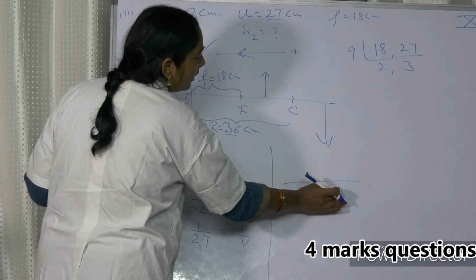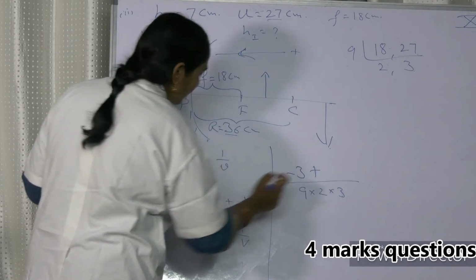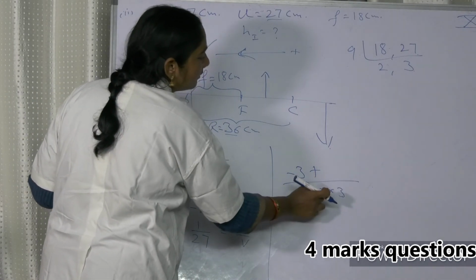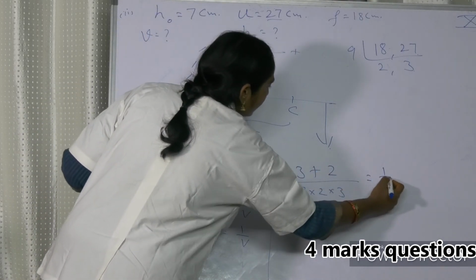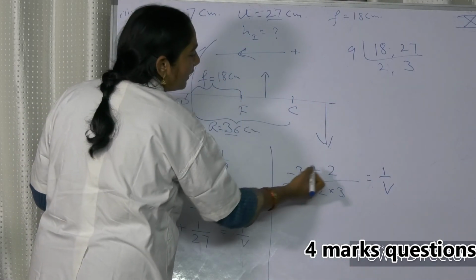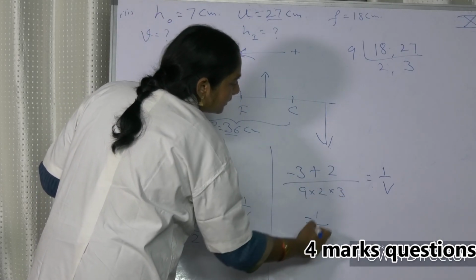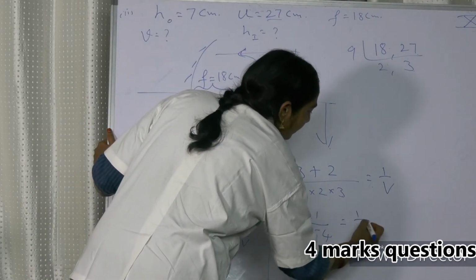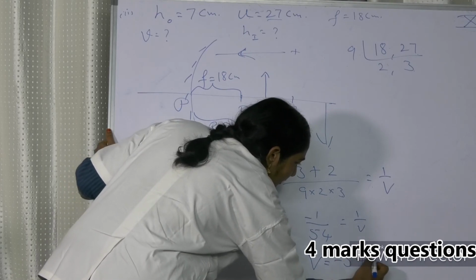You just close it, you are having 3. 3 into 1, minus 3. Minus is here. Next 27, 9 3s are 27, into 2. So 2 into 1, that is 2. That's equal to 1 by V. So minus 3 plus 2, minus 1 by 54, is equal to 1 by V. So V is equal to minus 54 centimeters.